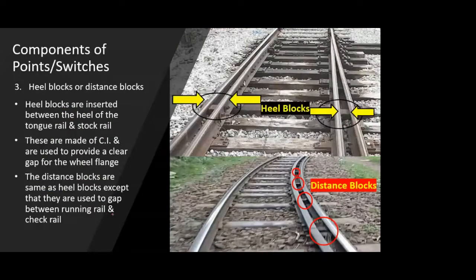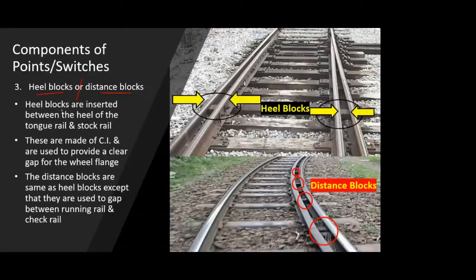Coming to the third component, you have a heel block or distance block. Now, most of the times, these two terms can be used interchangeably, as in heel block is also known as distance block, or distance block can also be known as heel block. But if you see, both are a bit different, not much. The difference is only in the sense of placing the material, and all the other characteristics of heel block as well as distance block are the same.